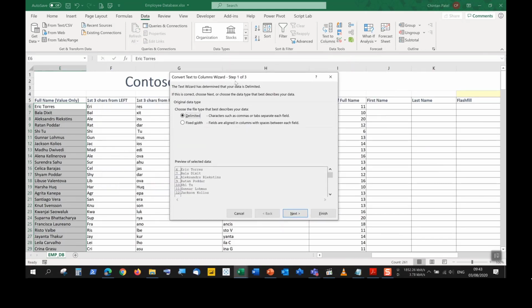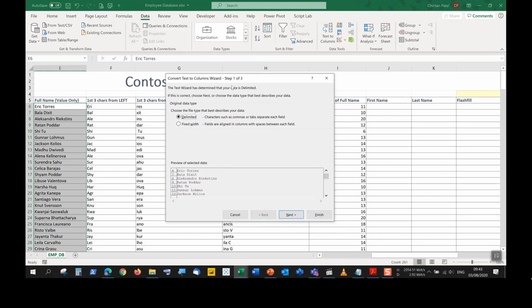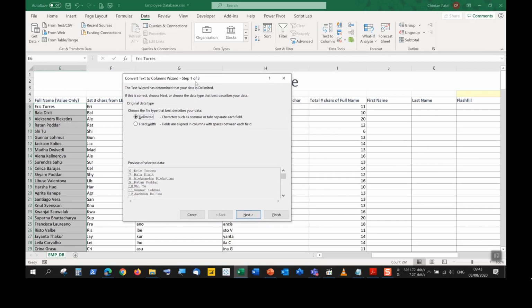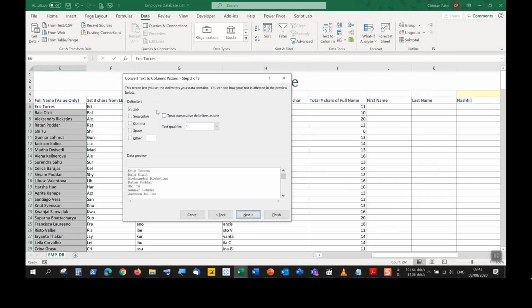We have the Text to Columns wizard, and we did look at this in the earlier section, when we were talking about delimiters, the separating symbol that separates text in our cells. We have over here a preview showing what the text actually looks like. We do have data which have delimiters inside, so we can just push next here. What is the delimiter that's being used? It is not a tab, but rather a space.